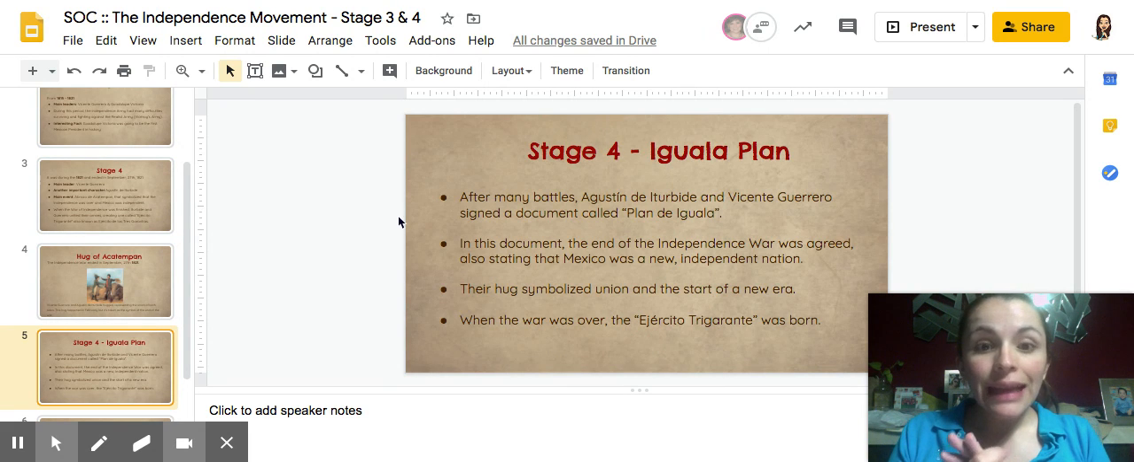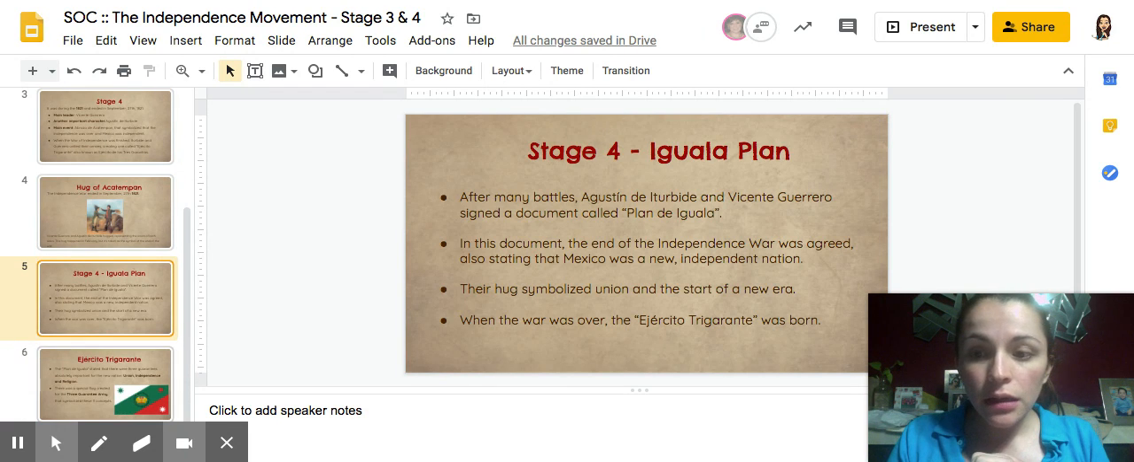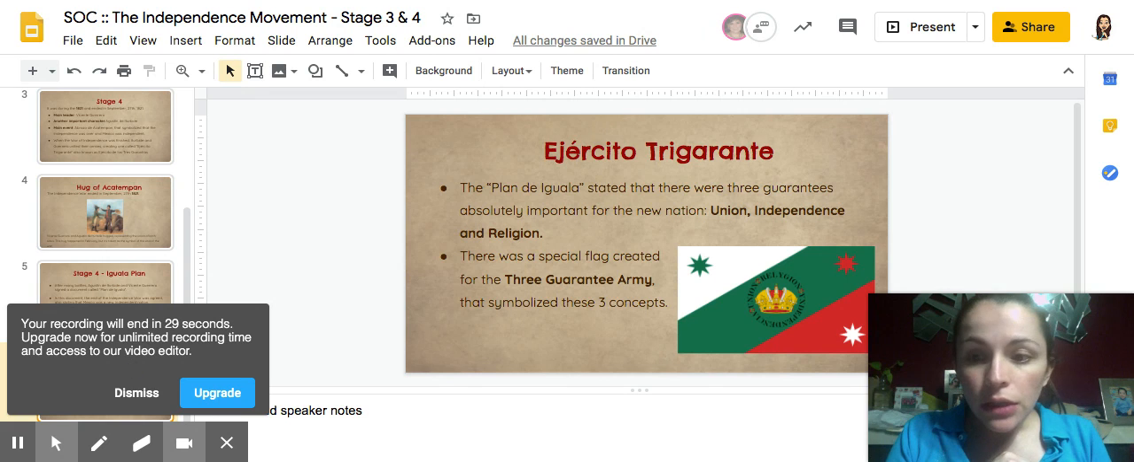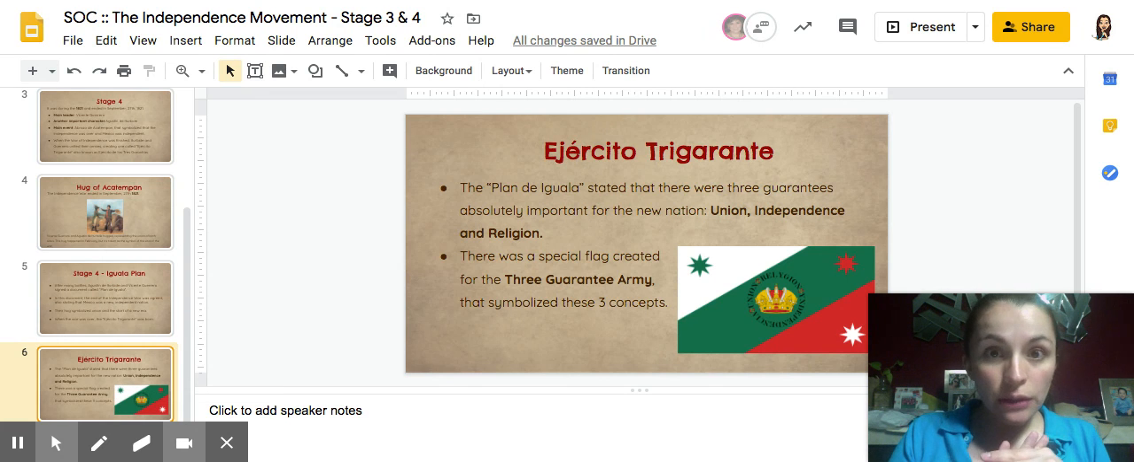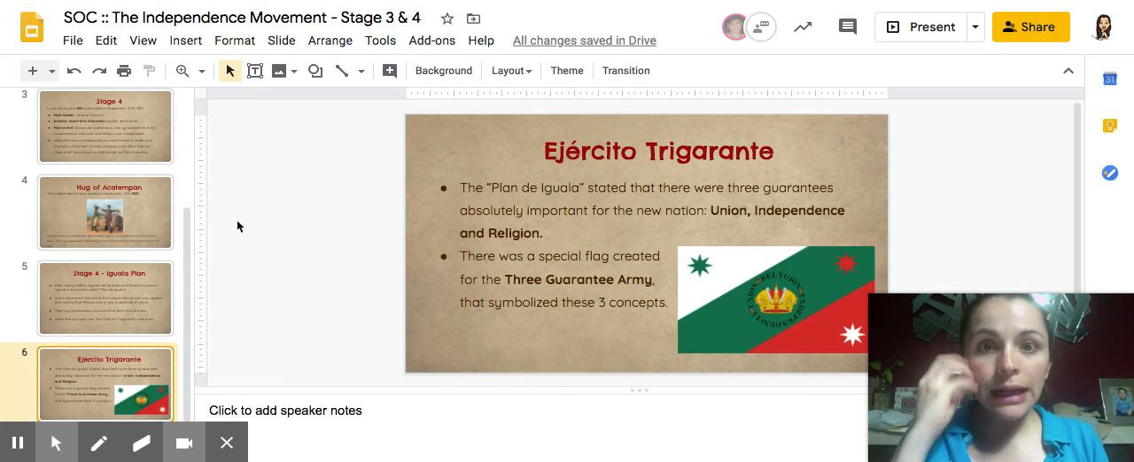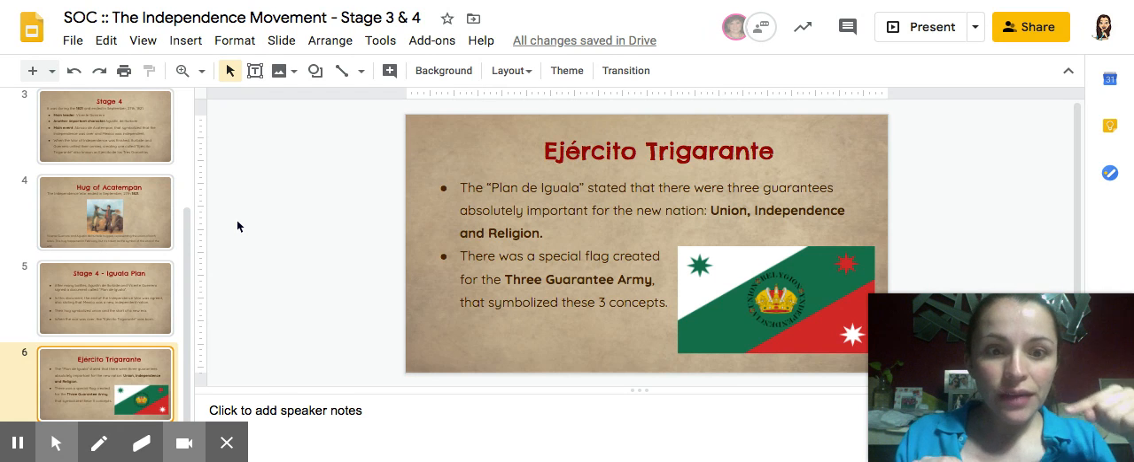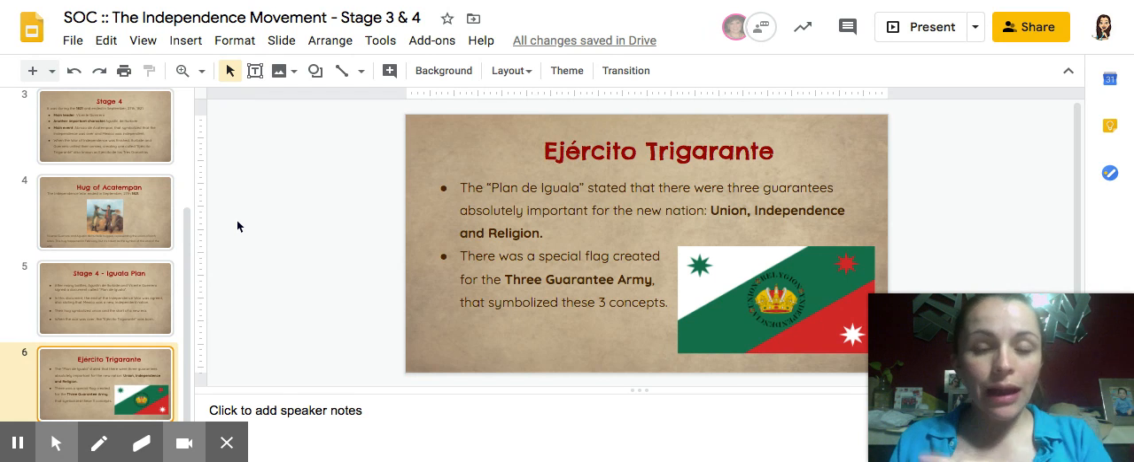And then, Plan de Iguala contained that this new nation that was going to be independent was going to defend 3 important guarantees. So these guarantees were union, independence, and religion. And Ejército Trigarante had them in their flag. And if you notice, we still have those colors in our flag, even though we don't have the flag in diagonal position. So lots of important things about our history.